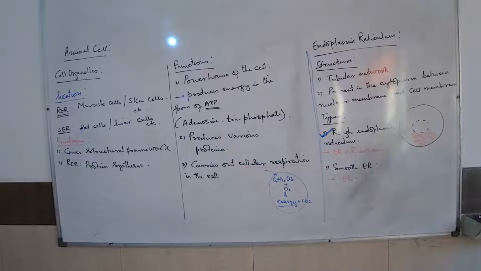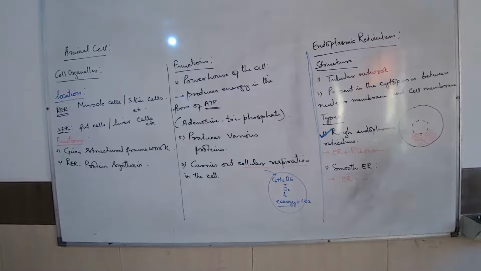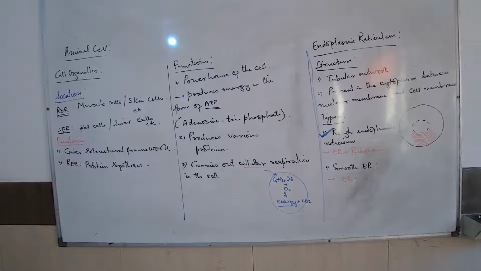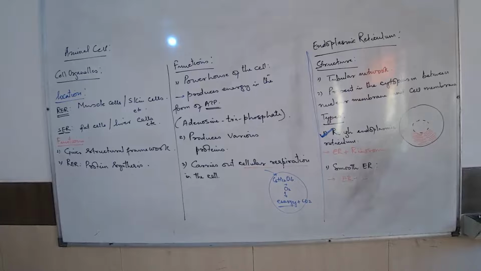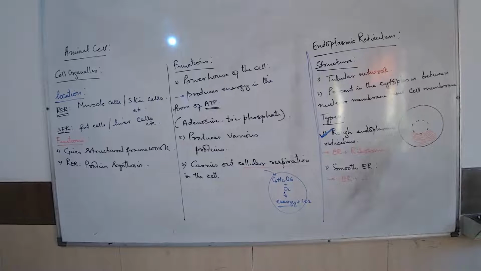What is the other word for synthesis? Besides formation, what other word comes to mind? Someone says organize. No, organize and formative are two different things.